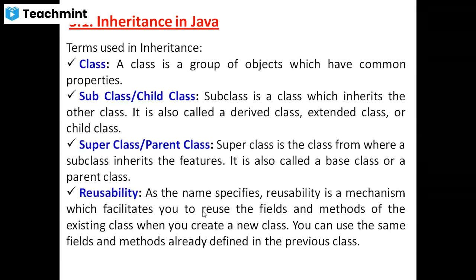Now, terms used in inheritance. Which terms are used in inheritance? The first term is class. A class is a group of objects which have common properties. Already we discussed what is meant by class. Class is a collection of objects having similar properties, common behavior, and common relationship with each other.